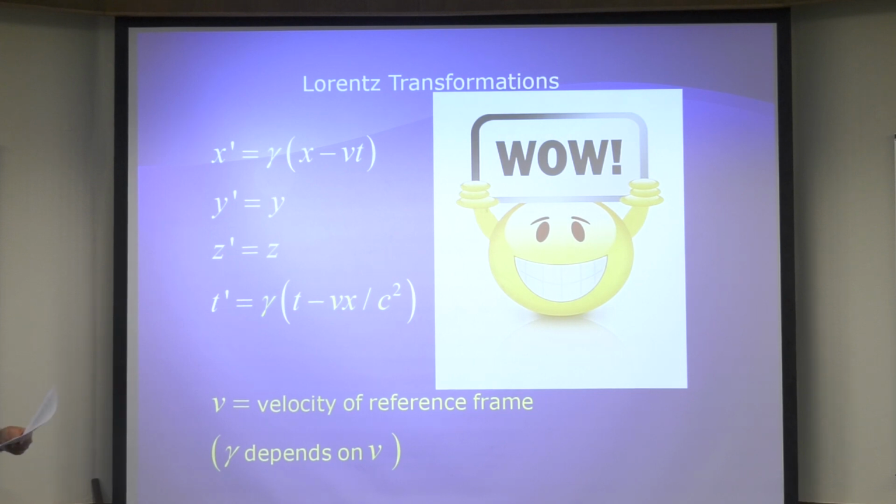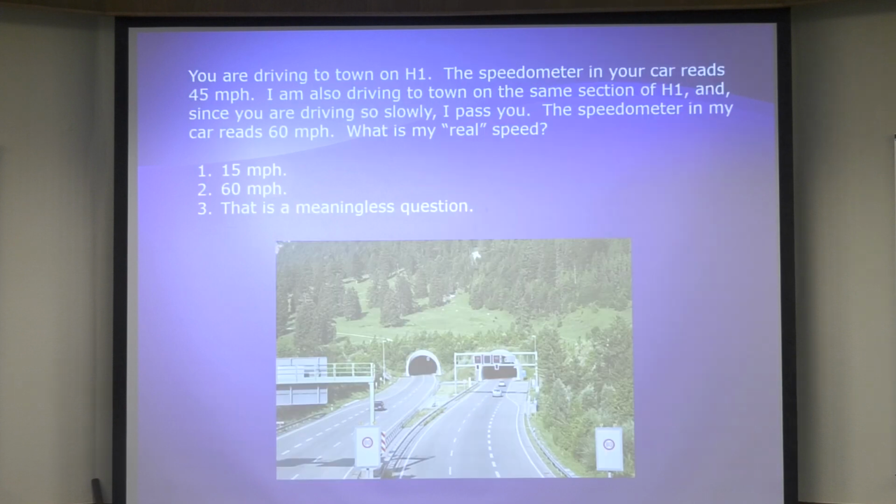Okay, so that was the history lesson. Now we're going to go into gory, gory detail. The first thing we want to talk about are reference frames. And you've seen this before in Physics 105. So this is right from 105. You are driving to town on H1. The speedometer in your car reads 45 miles an hour.